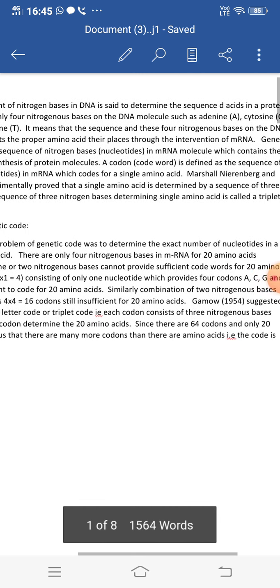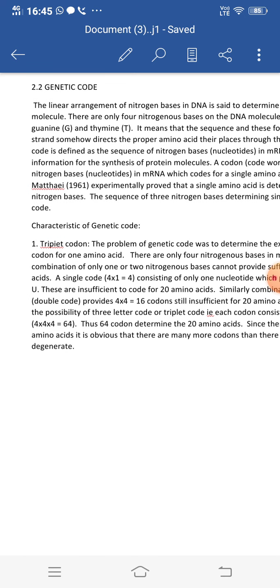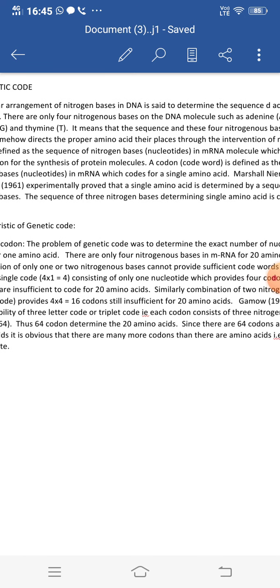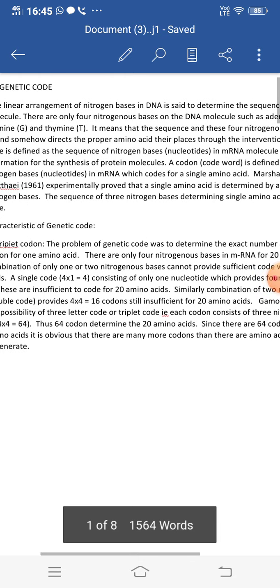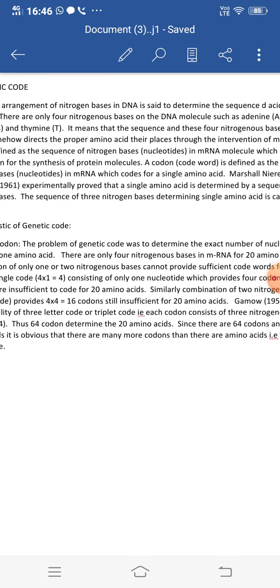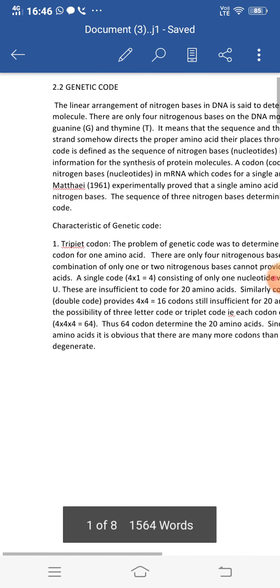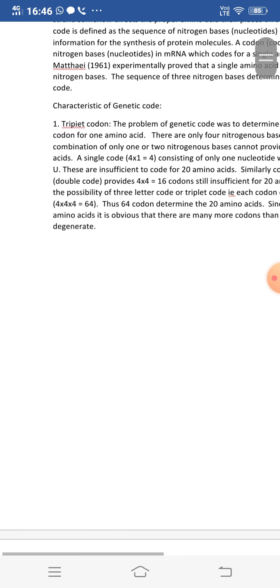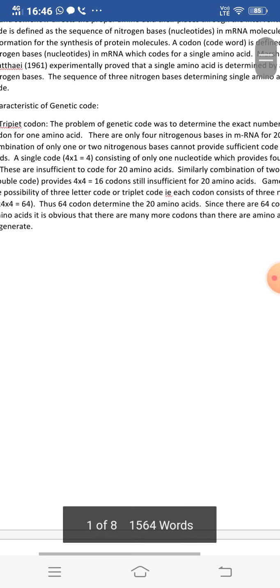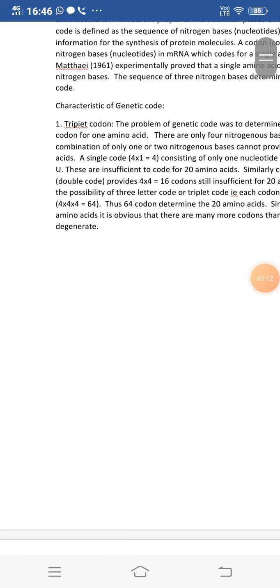Marshall Nirenberg and Matthaei in the year 1961 experimentally proved that a single amino acid is determined by a sequence of three nitrogen bases. The sequence of three nitrogen bases determining a single amino acid is called a triplet code. Now, we will study about the characteristics of genetic code. First is the triplet code. There is a spelling mistake, students. Please make a correction.